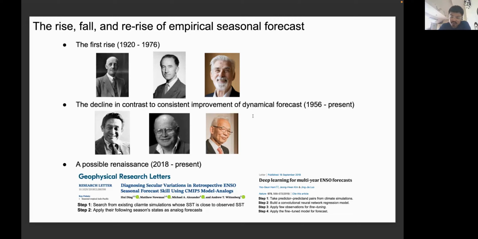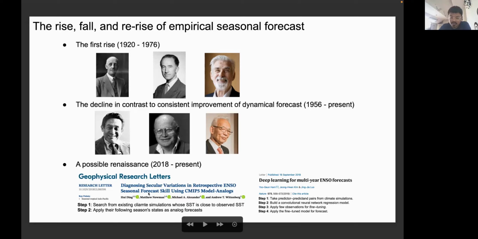That is, although we don't have enough empirical observations to guide the development of sophisticated empirical signal forecast systems, we can first train an empirical forecasting model, a statistical model, using well-controlled simulations. Later, we can transfer these trained models to reality by either fine-tuning the model or just examining how the model works in reality.